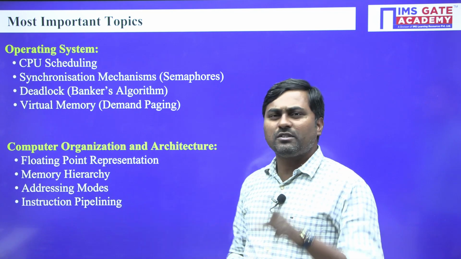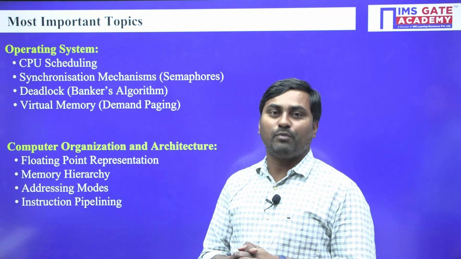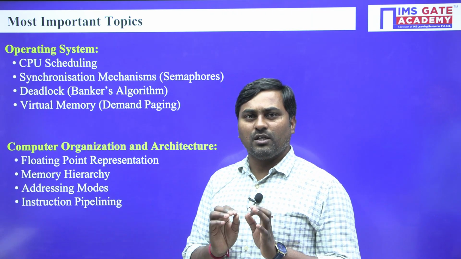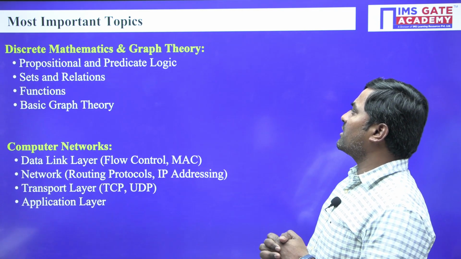Finally, I did not mention the IO part. You should also revise the DMA part, direct memory access. So these are the important topics I could say, so go and revise them. This is enough. So coming into the next chapter, that is discrete mathematics and graph theory.